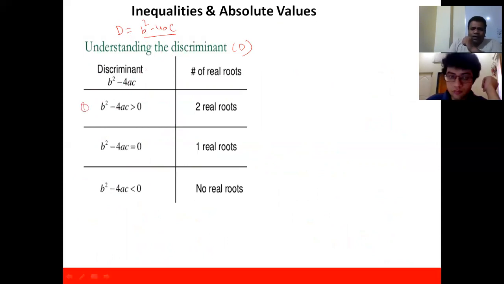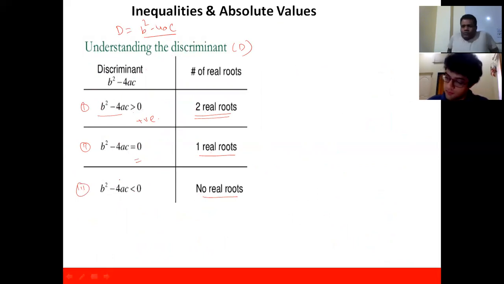So condition 1, if the discriminant is greater than 0, that means positive, then you're supposed to get 2 real roots. And if the discriminant is equal to 0, then you're supposed to get only 1 real root. And if the discriminant is negative, you're supposed to get no real roots. Now the question is, what do you mean by 2 real roots? What do you mean by 1 real root? What do you mean by no roots?